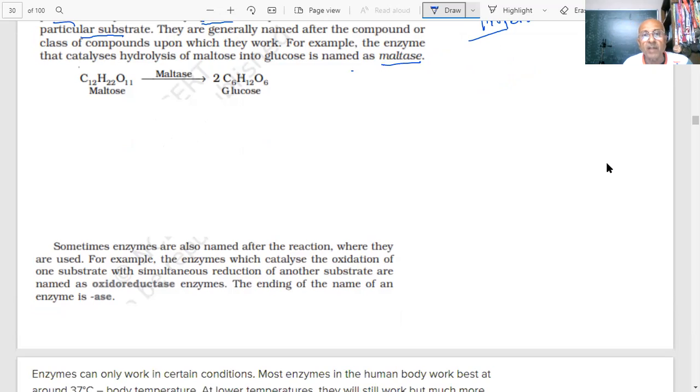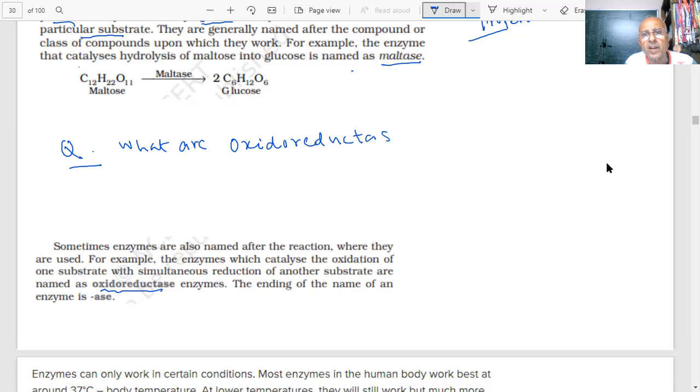For example, enzymes which catalyze oxidation of one substrate with simultaneous reduction of another. This is an important point. They have asked a question, students. That's why I have taken it. What are oxidoreductase enzymes, students? Once I put ASE, it is clear it is an enzyme, right?